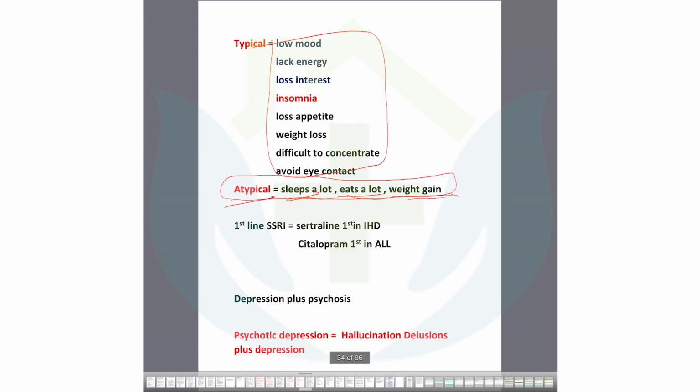What is the first line depression drug? Will you give the antipsychotics here? Never. No. You will give antidepressants. Yes, antidepressants are necessary for the treatment, and it is necessary to identify whether the patient is suffering from psychosis or depression. If you find there is depression, you will answer the first line SSRI. Sertraline is the first line SSRI, or citalopram. You should know about the SSRI medications. But if you give an antipsychotic here, you will fail, and the answer is wrong.